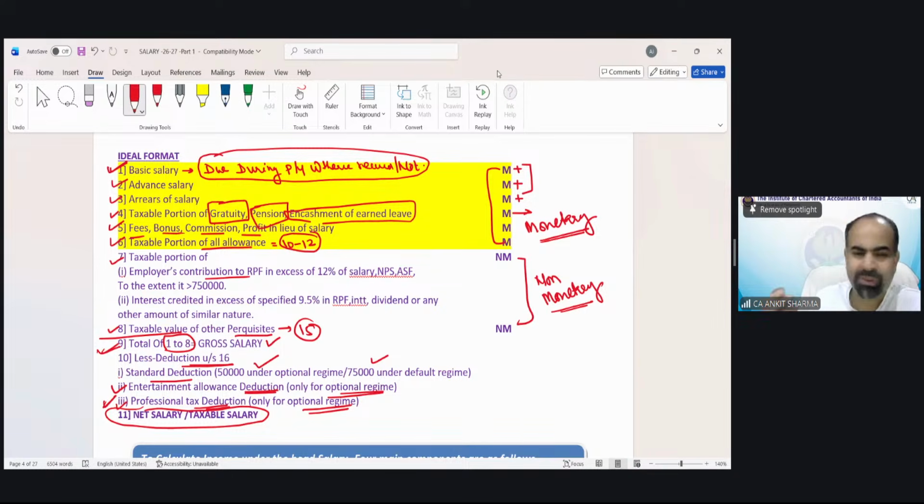And from the examination point of view, these are very simple points. They will write 1 lakh rupees per month every year. Out of that, whatever amount is due, you can write down as basic salary amount, and what is received but not due is going to be taxed as advance salary. As simple as that. Now, third is arrear of salary. Now, what is arrear of salary? This is something different.